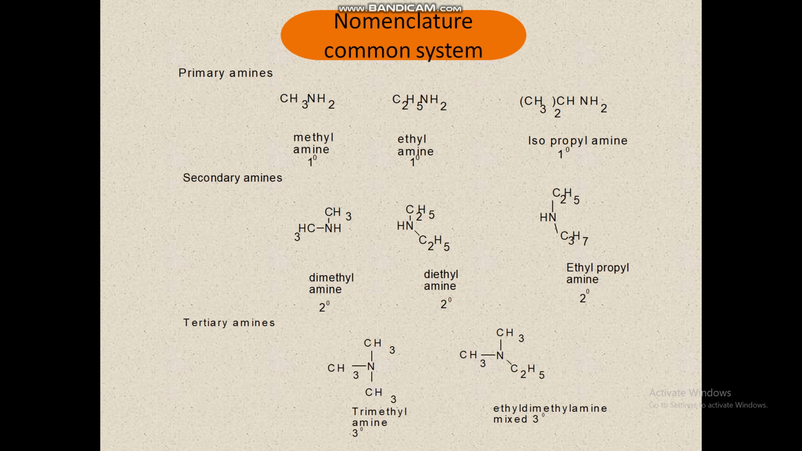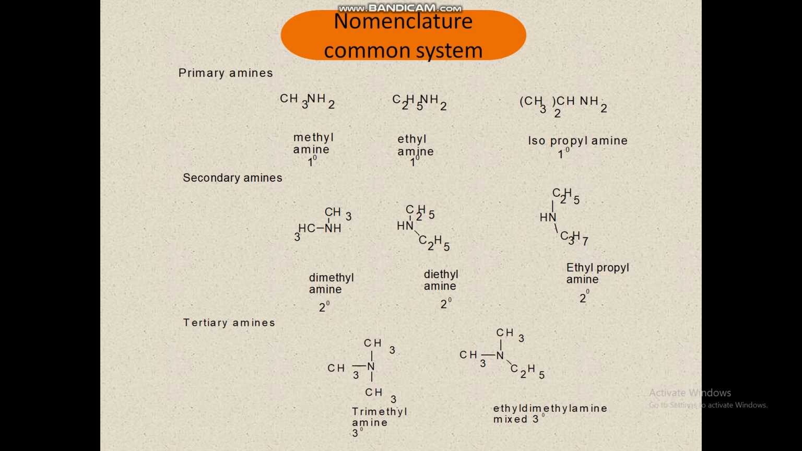Next, nomenclature of the amines, first the common system. Aliphatic amines are named in the common system. What do we mean by common system? In the common system, aliphatic amines are named as alkylamines, by adding the word amine after the name of the alkyl group or groups attached to the nitrogen. For example, primary amines.